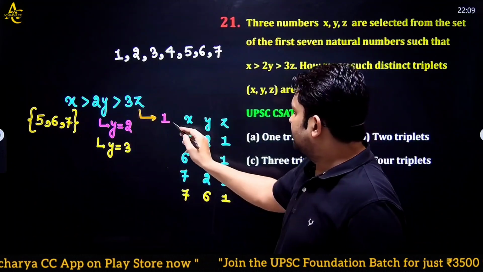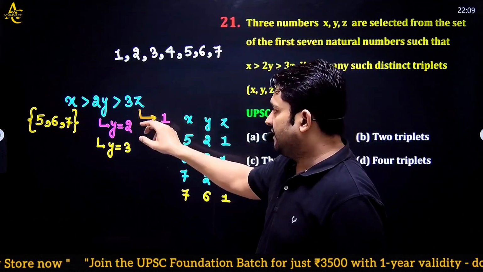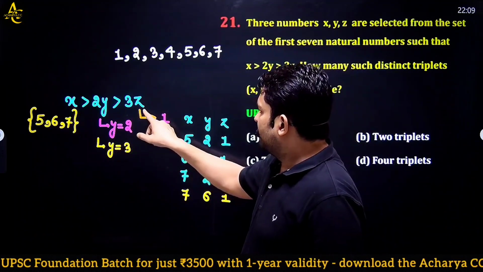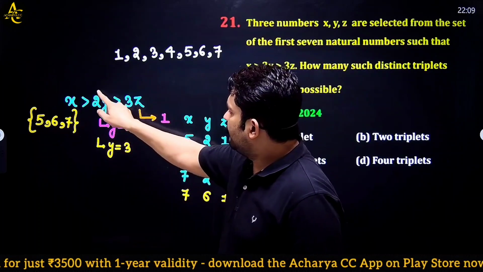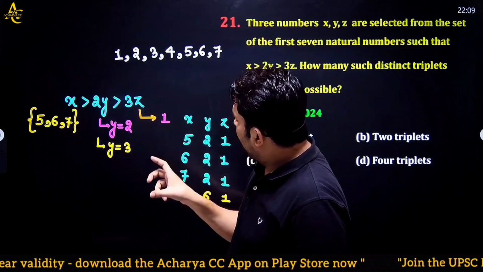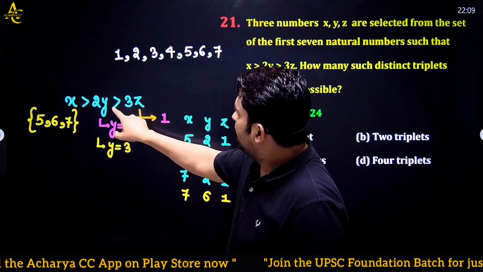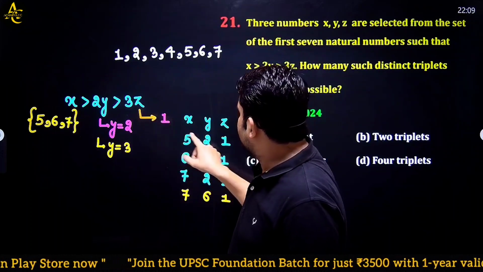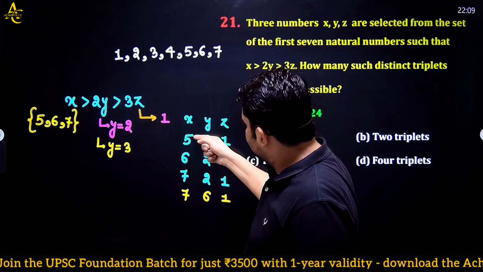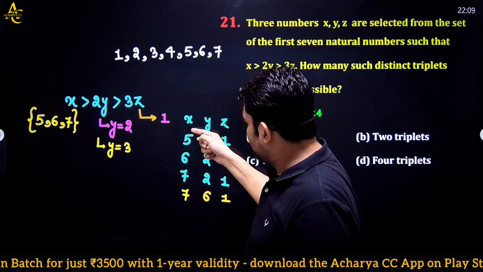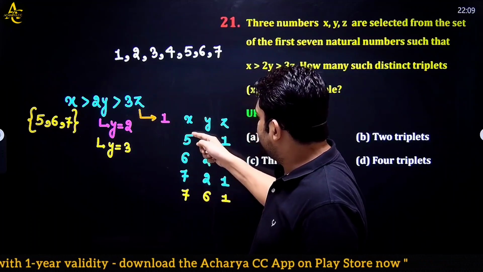So if I put z equal to 1, here I have 3. If I put y equal to 2, see, 4 is greater than 3. So I have to make here 4. And how will it be made? It will be made by putting y equal to 2 here. See, if I put z equal to 1, y equal to 2, then 3 values of x are possible. That is 5, 6 and 7. So I have 3 triplets here.